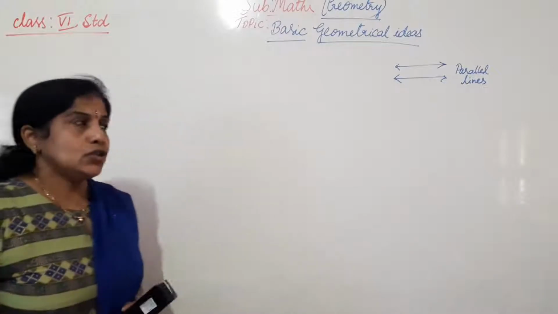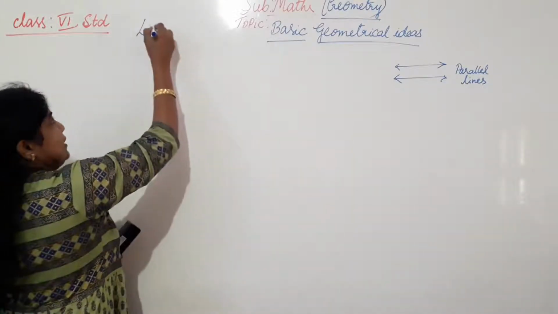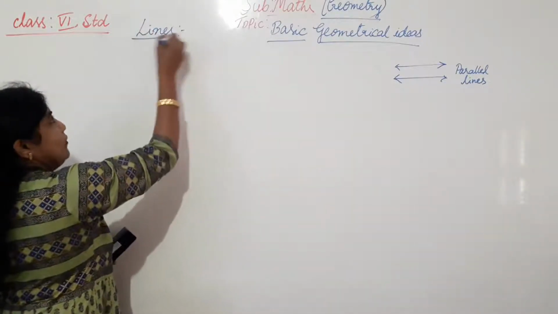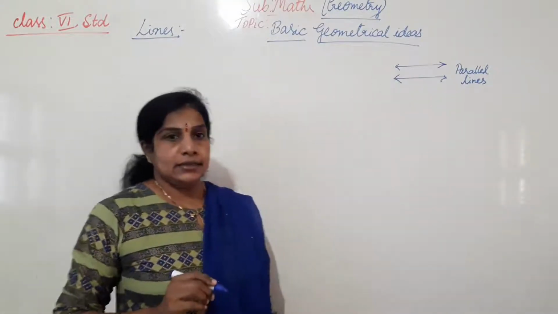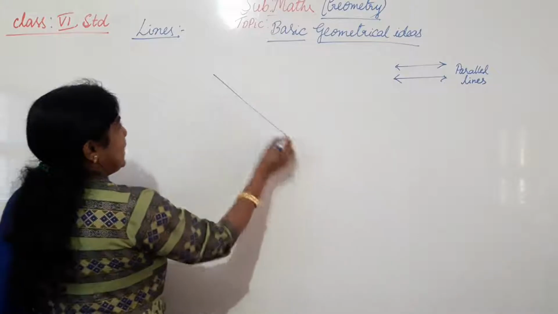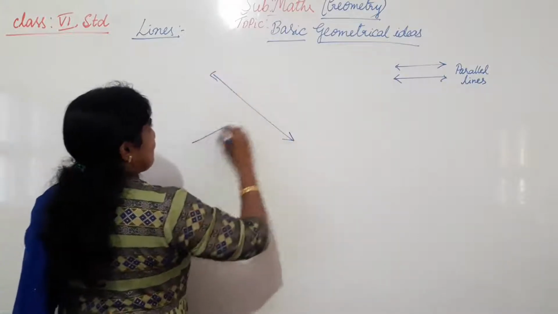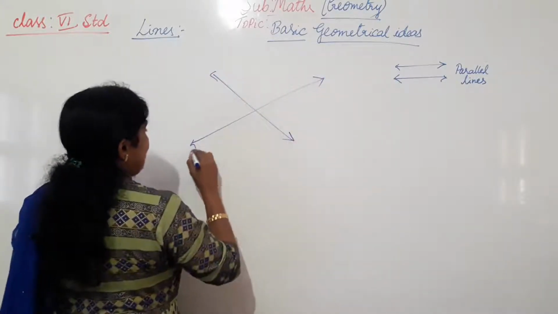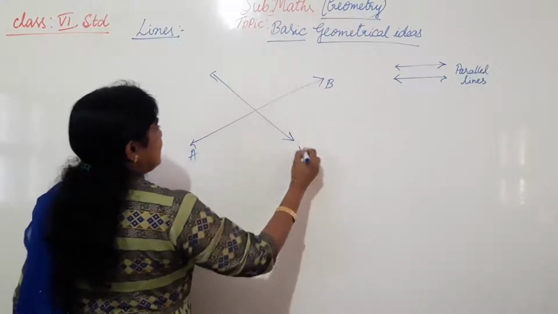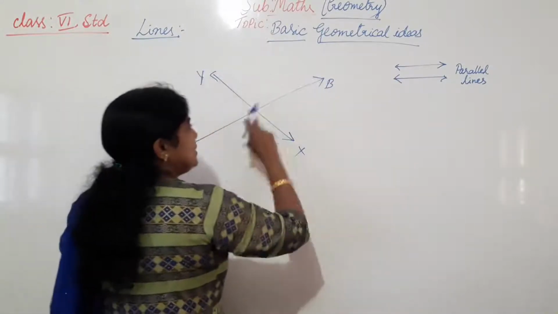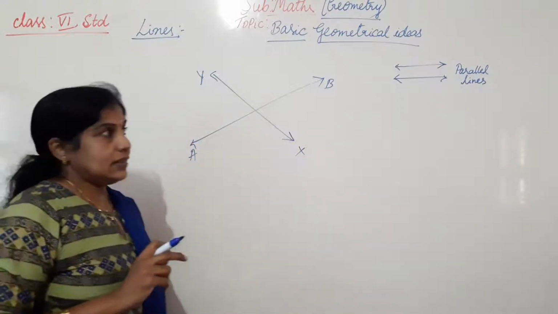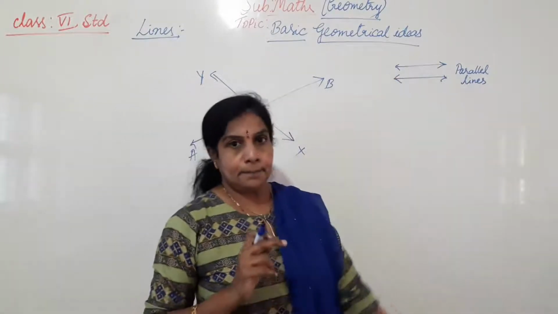Among the lines we are learning the different types of lines. The first one is parallel lines. Now I am taking two lines and naming them AB and XY. What is the difference between the parallel lines and these lines? Parallel lines never meet each other.